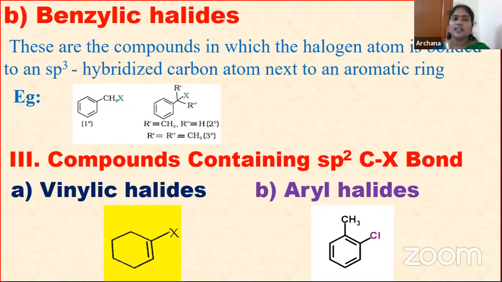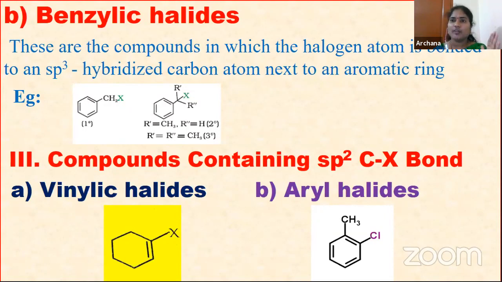See here, in this example, the halogen is attached to an sp3 hybridized carbon, and this carbon is next to the aromatic ring. That we call benzylic halides.